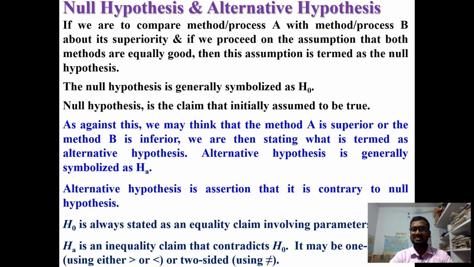As against this, we may think that method A is superior or method B is inferior.